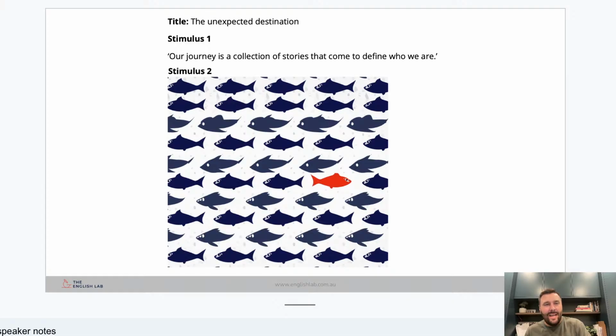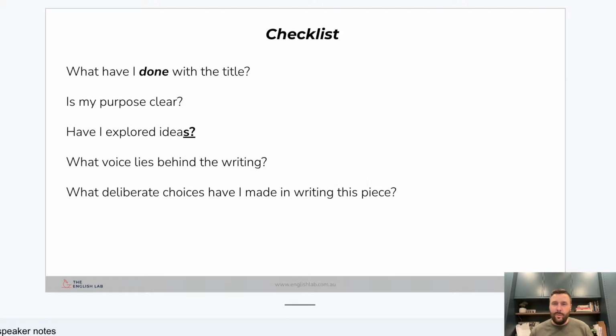A lot of students ask, how obvious do we have to make that? Which I totally get. Don't forget the hierarchy again. You must use the title. I've said that 700 times, okay? But then it says you must use at least one piece of the stimulus. Don't get too hung up on thinking, well, I must make it so obvious to everyone that I've used the stimulus. The stimulus can be interpreted in millions of different ways. And if you've used it and it's helped you come up with something, then it's going to be evident there and easily seen by the assessor.